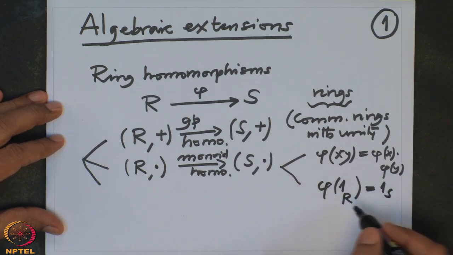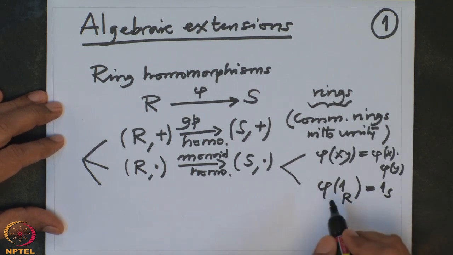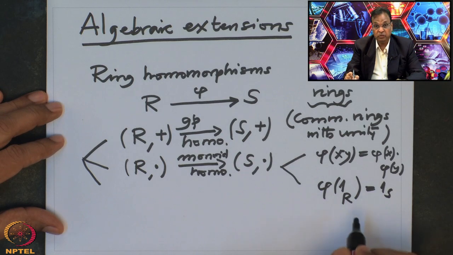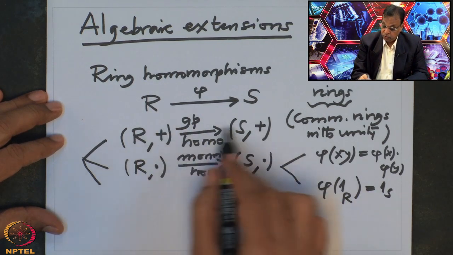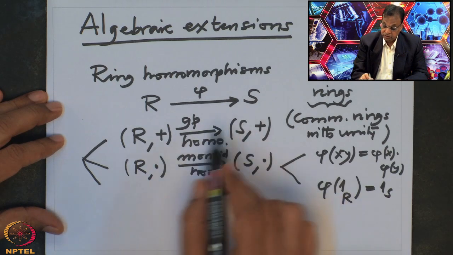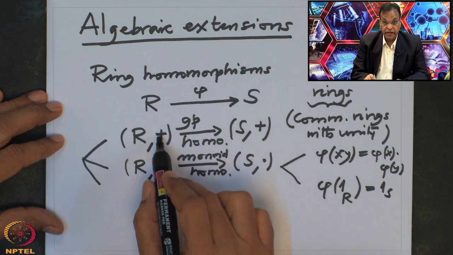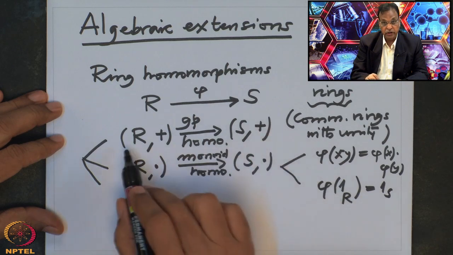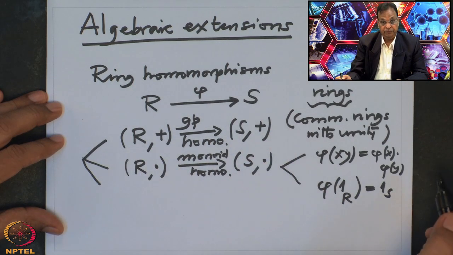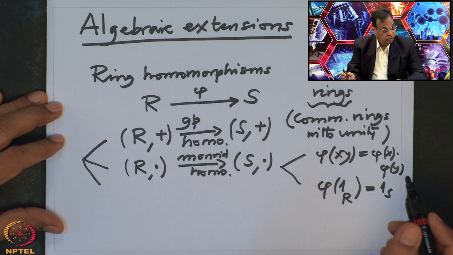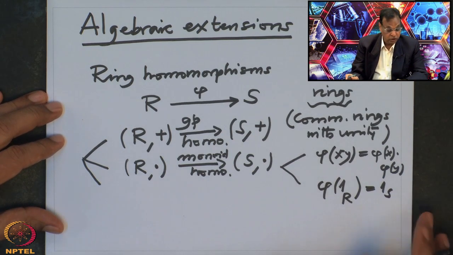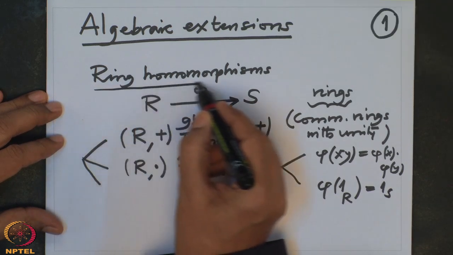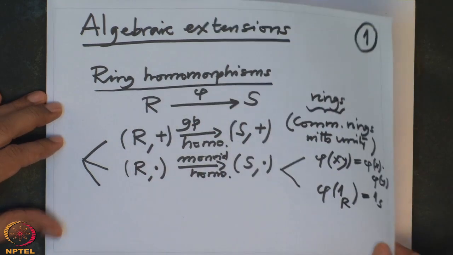Normally many books don't assume this, but I will assume in this course that it satisfies this property, and it is very important. And for the group homomorphism, whether you add and take the image or you take the images and add, the result is the same. Such a map between rings is called a ring homomorphism.